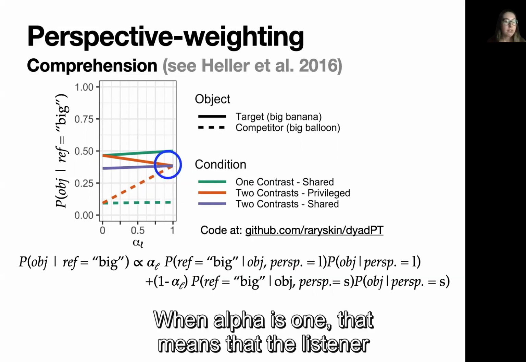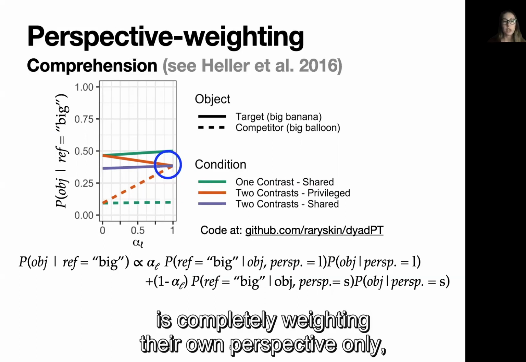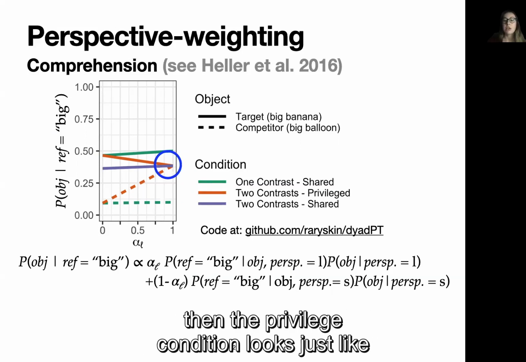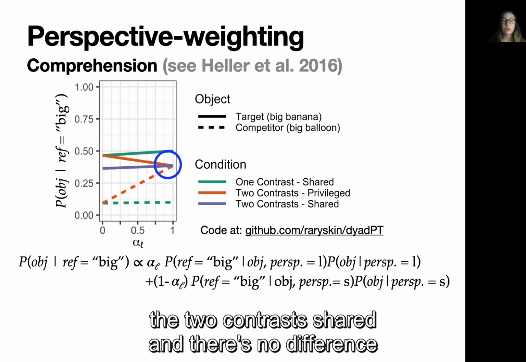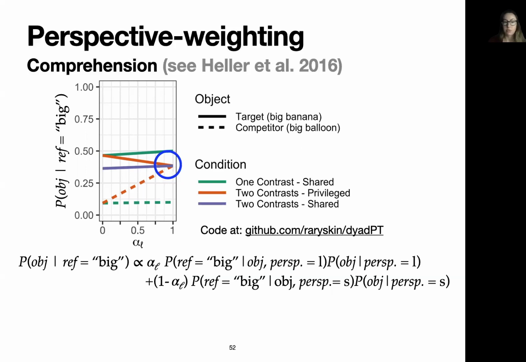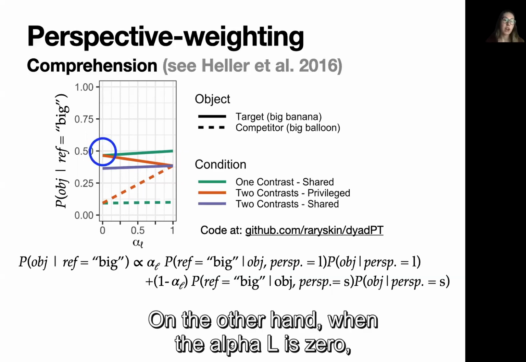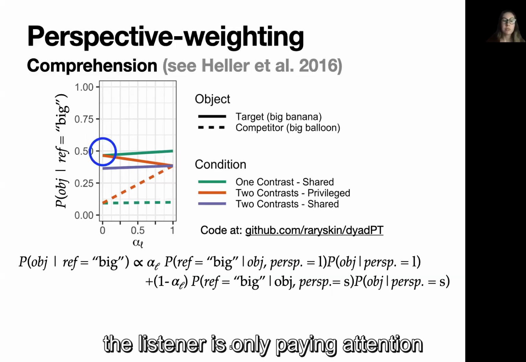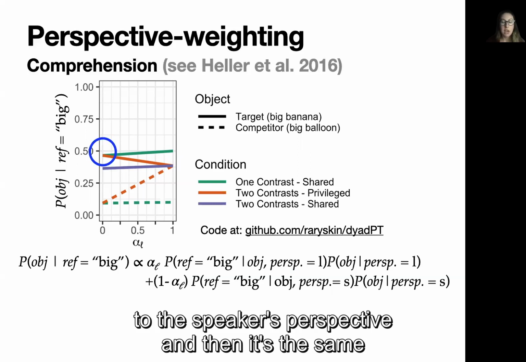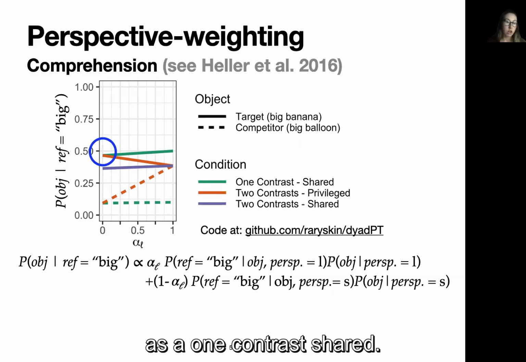When alpha is 1, that means that the listener is completely weighting their own perspective only. Then the privilege condition looks just like the two contrasts shared, and there's no difference between the target and competitor. On the other hand, when alpha L is 0, the listener is only paying attention to the speaker's perspective, and then it's the same as one contrast shared.